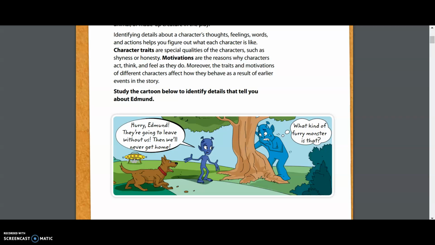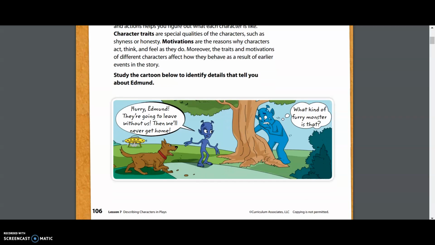So we've now used our 2 key words for the day. I want us to look down at the image below. It says, study the cartoon below to identify details that tell you about Edmund. So we have to figure out who is Edmund from this cartoon. Let's see what we have in these speech bubbles. The very first one says, hurry, Edmund. They're going to leave without us. Then we'll never get home. And then if we look over to the side, there's a thought bubble that says, what kind of furry monster is that? So just from looking at the thought bubble and the speech bubble, we're going to assume that Edmund is the taller giant on the right, hiding behind the tree.